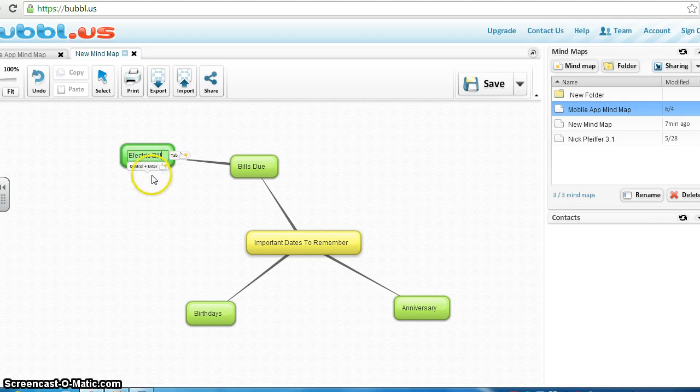So you have that child bubble. You could go underneath that if you wanted to. New child bubble, and let's say it's due July 10th. This is just an easy way to help keep yourself ready for everything that you have to do during the day. As an administrator, it's important to stay organized. If you don't stay organized with simple tools like this, you're probably going to forget something or get behind, and hopefully it's not an important thing. So that's our first 2.0 tool that we're going to show, and from here on, we'll go up to Twitter.